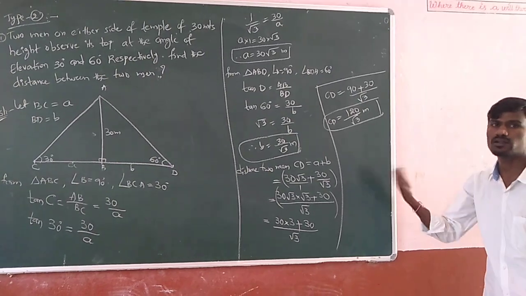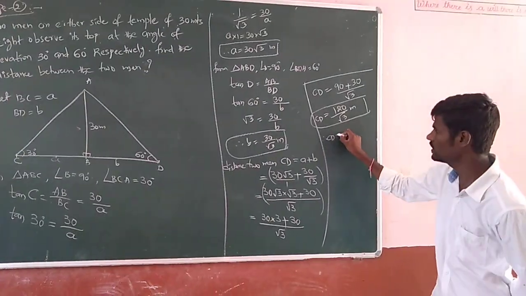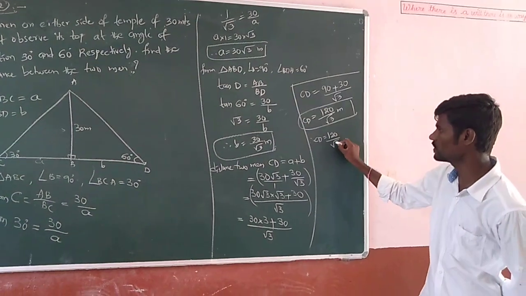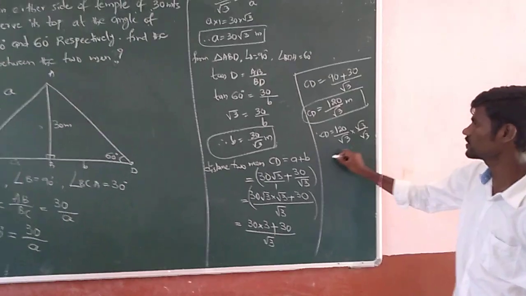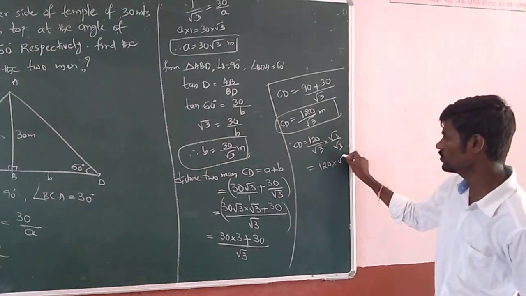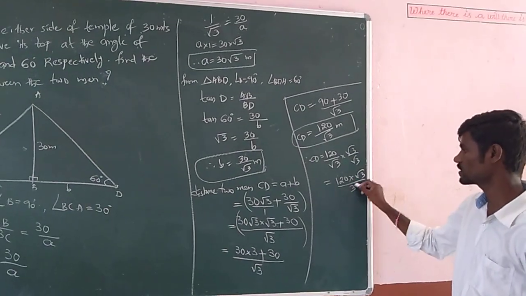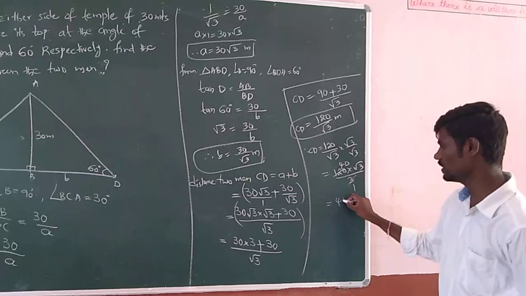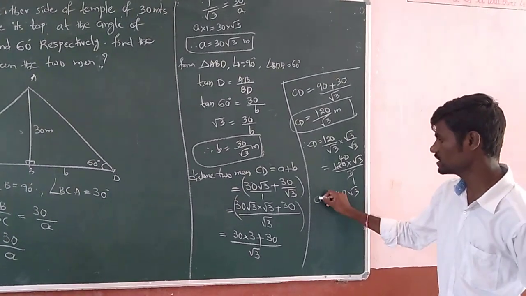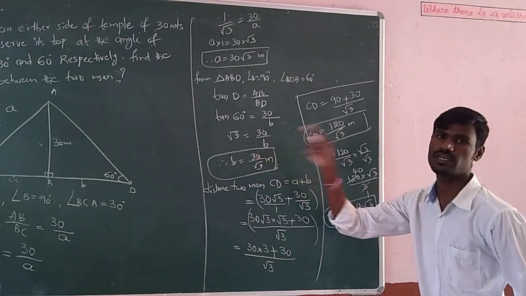Or furthermore, we can rationalize the denominator. So see here, CD equals 120 by root 3 into root 3 by root 3, rationalizing. So 120 into root 3 by root 3 into root 3, which is 3. 3 into 4 is 12, 40. So 40 root 3 meters is the distance between the two persons who stand on either side of a temple.